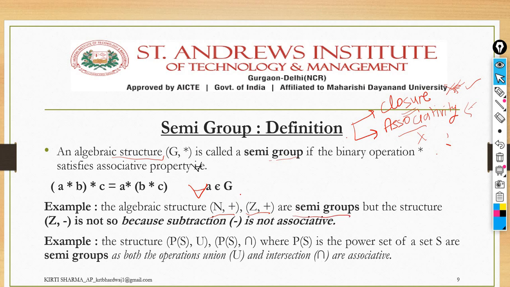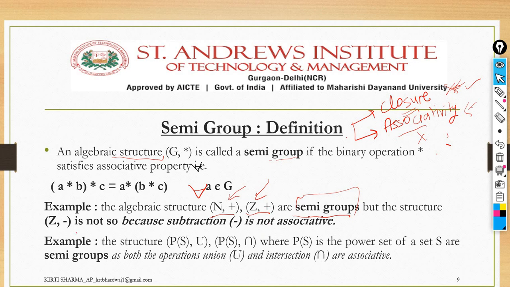For the semigroup, we will check the associative property that we have already done in the properties session, like how to check the associativity property. On the natural number set, we will evaluate the right hand side and left hand side, and we will cross check whether they are equal or not, right? If they are equal, then it satisfies the associativity property, and if it satisfies the associativity property, that means it is a semigroup.